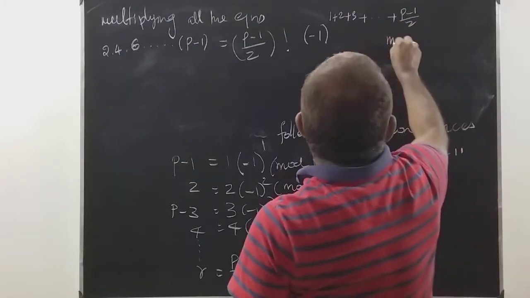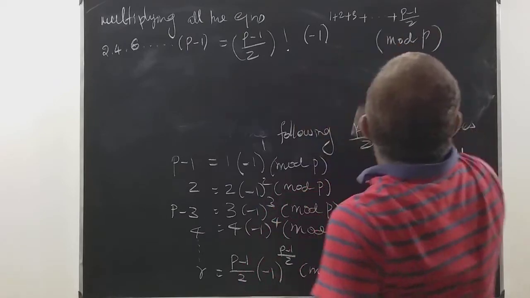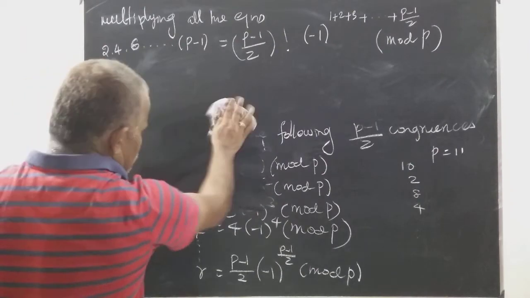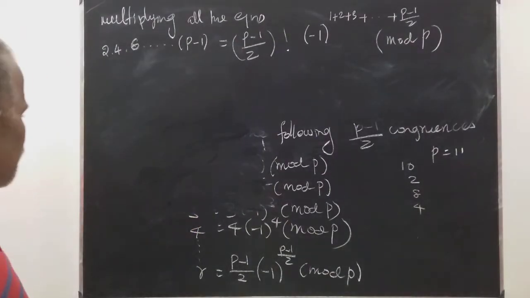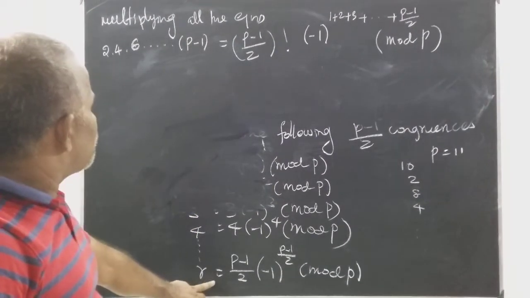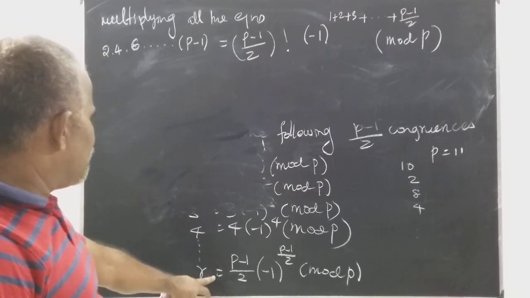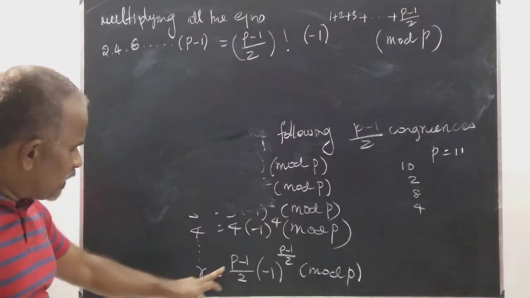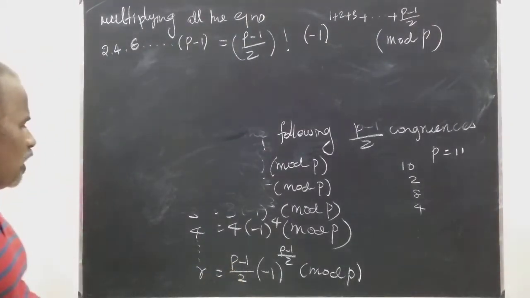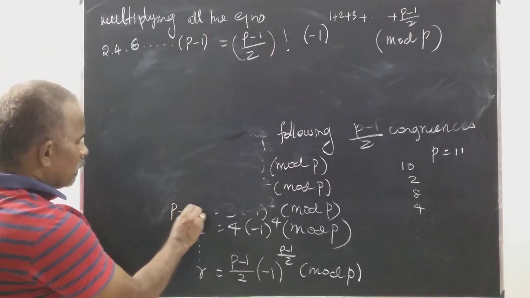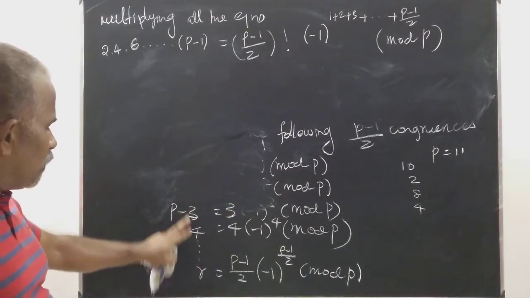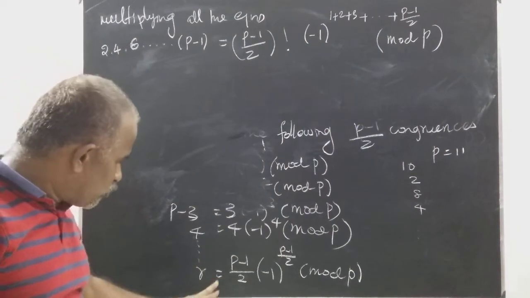So mod p. Okay. So here the rth term is either, because 4 is equal to 4, that means the rth term is either p minus 1 by 2, or suppose 3 is equal to p minus 3. So therefore either r is equal to p minus 1 by 2.